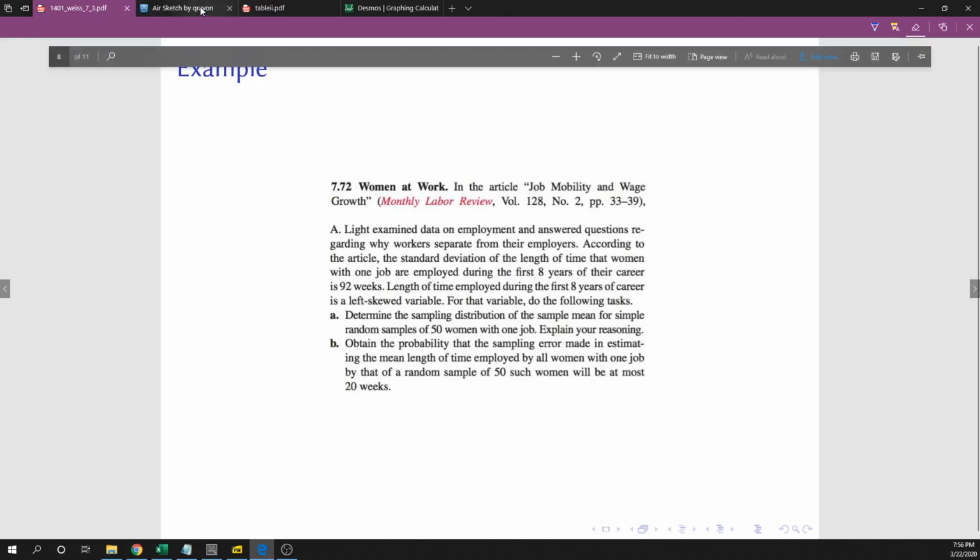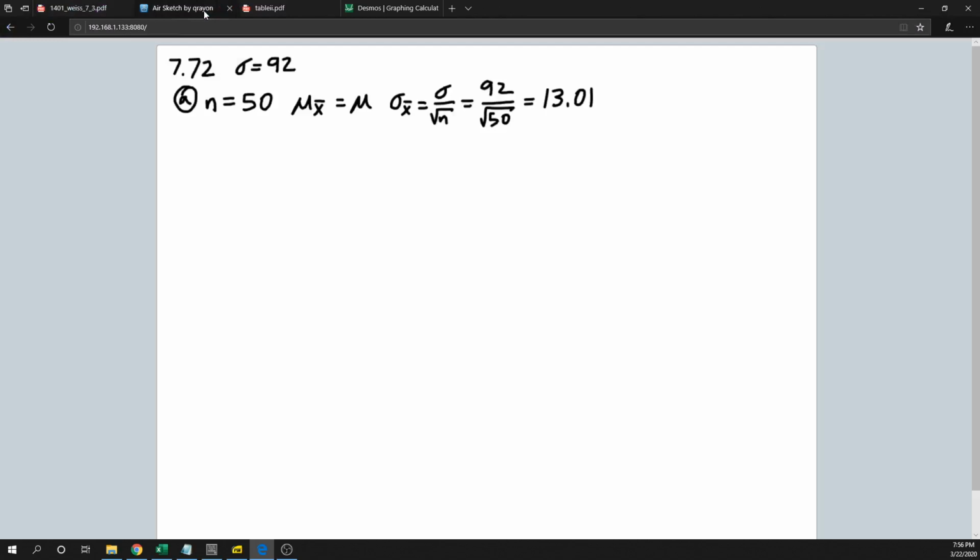So what they're asking us to do is to find the probability that if we take a random sample of size 50, the sample mean will be within the population mean minus 20 and less than or equal to the population mean plus 20. Okay.